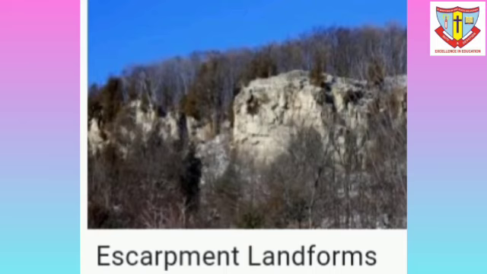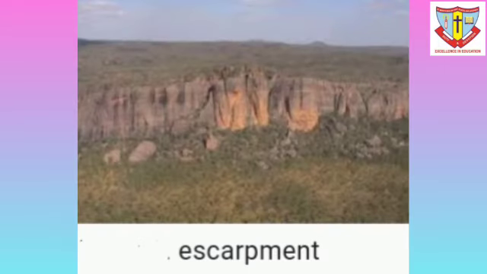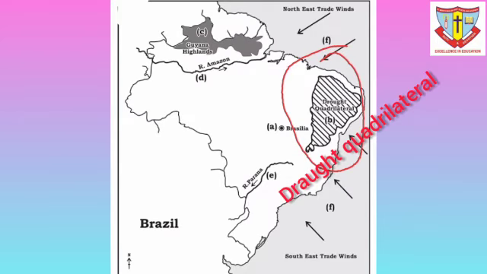In some regions, the height decreases gradually. The escarpment is very steep, particularly from Sao Paulo to Porto Alegre. The escarpment acts as a barrier to the southeast trade winds, giving rise to a rain shadow area in the northeastern part of the highlands. The region to the northeast of this area is called the drought quadrilateral.